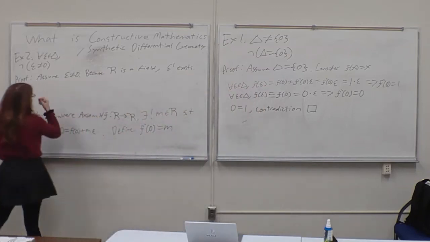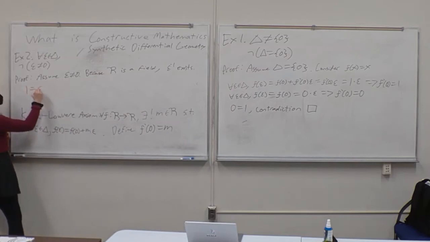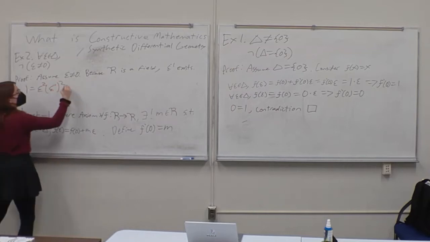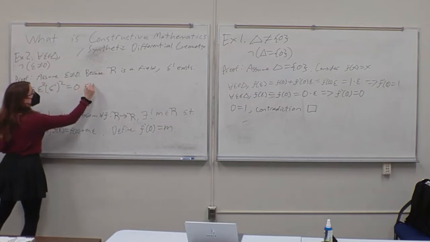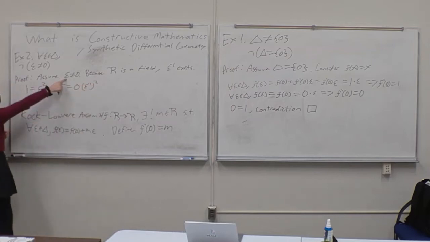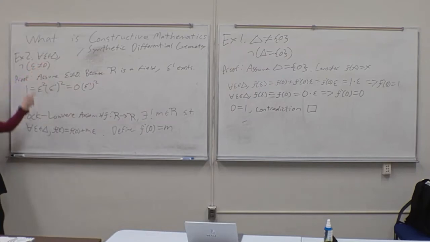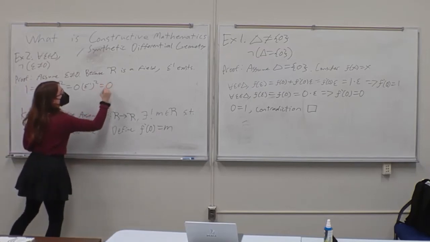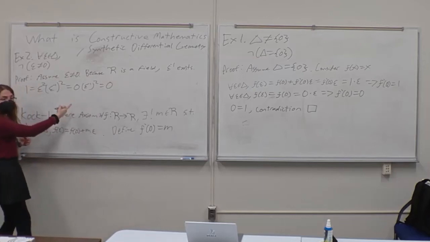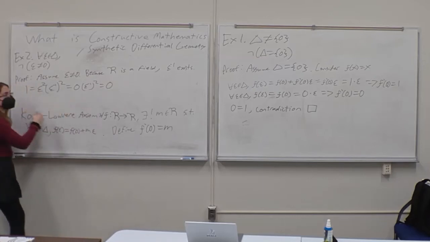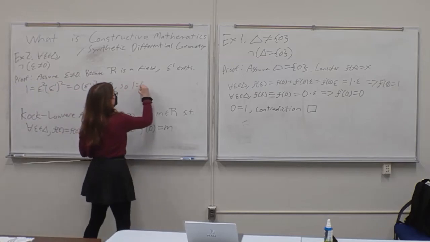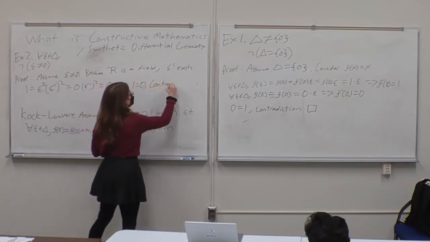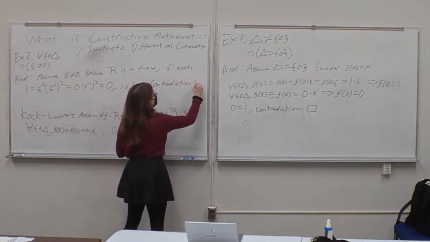So because of this, we have that 1 is equal to epsilon squared times the inverse of epsilon squared. But this is also equal to 0 times epsilon inverse squared, because again, since epsilon is in delta, and delta is defined as the infinitesimal space, the space of all points whose square is 0, we get this equality. And then this is just equal to 0, because any number multiplied by 0 is 0. So we get that 1 equals 0, which is a contradiction. And thus, we are done.